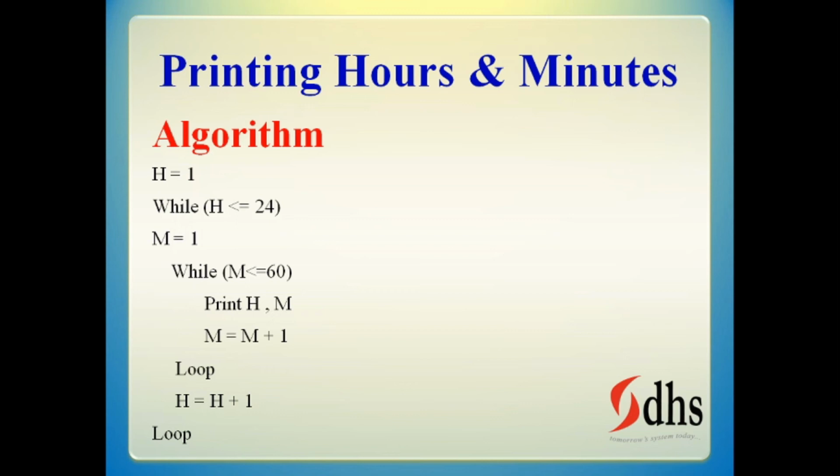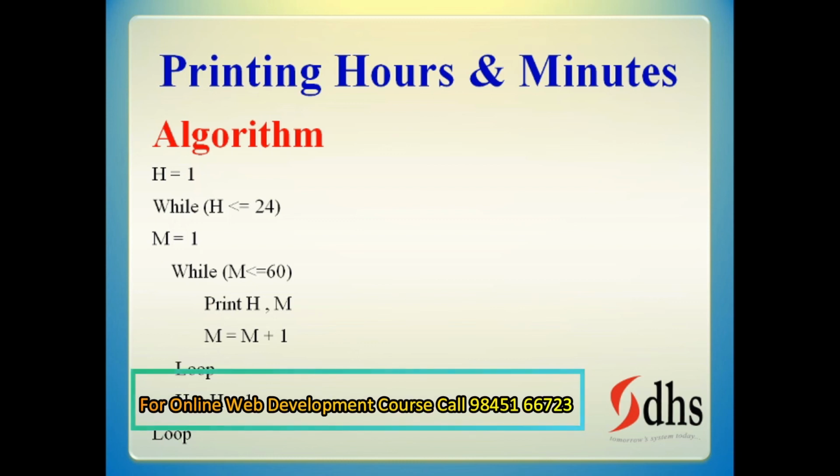Now if you want 0 comma 0, what you have to do is initialize hour, h, also as 0 and m also 0. For easy understanding only I am putting 1. You can try with 0 also, in any programming language, and you'll get the output. It may become a little bit confusing for you when seeing this nested while, but you can see this in a flowchart, it will be very clear.